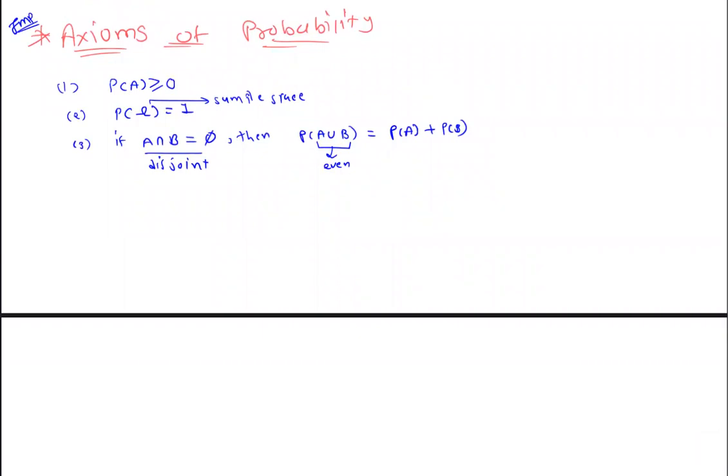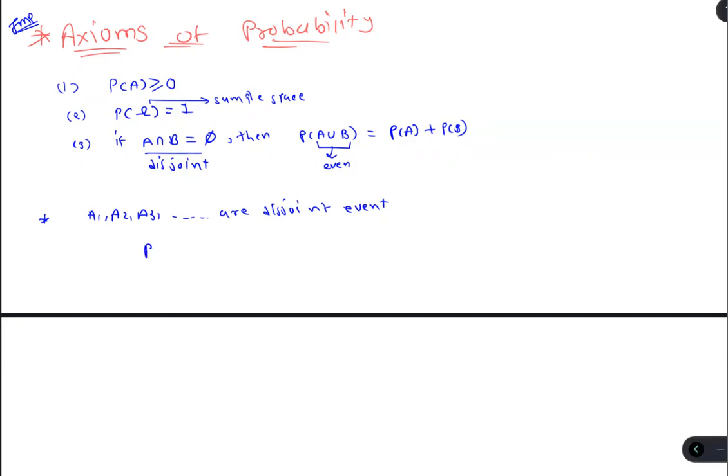Now from here we are expanding this. This is for A and B. Let's say we have many more events, like A1, A2, A3 up to infinity. Here we are talking about countably infinite disjoint events. Here we have only two disjoint events; there we have infinitely many disjoint events.